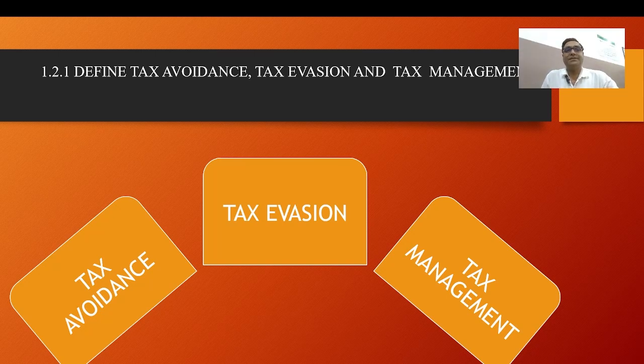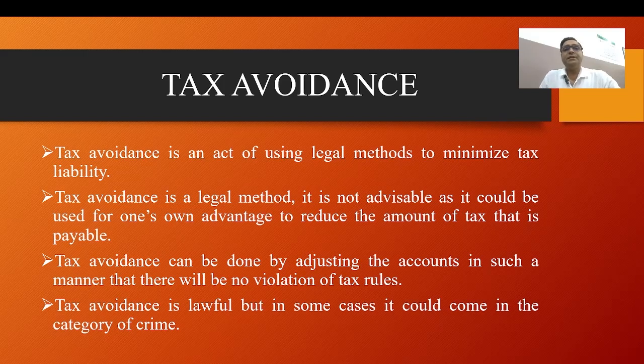Dear students, now we will discuss definitions of tax avoidance, tax evasion, and tax management. First, we will discuss tax avoidance. Tax avoidance is an act of using legal methods to minimize tax liabilities. It is an act of using the tax regime in a single territory for one's personal benefit to decrease one's tax burden. It means if you are paying tax on your income, you will do so as per law.